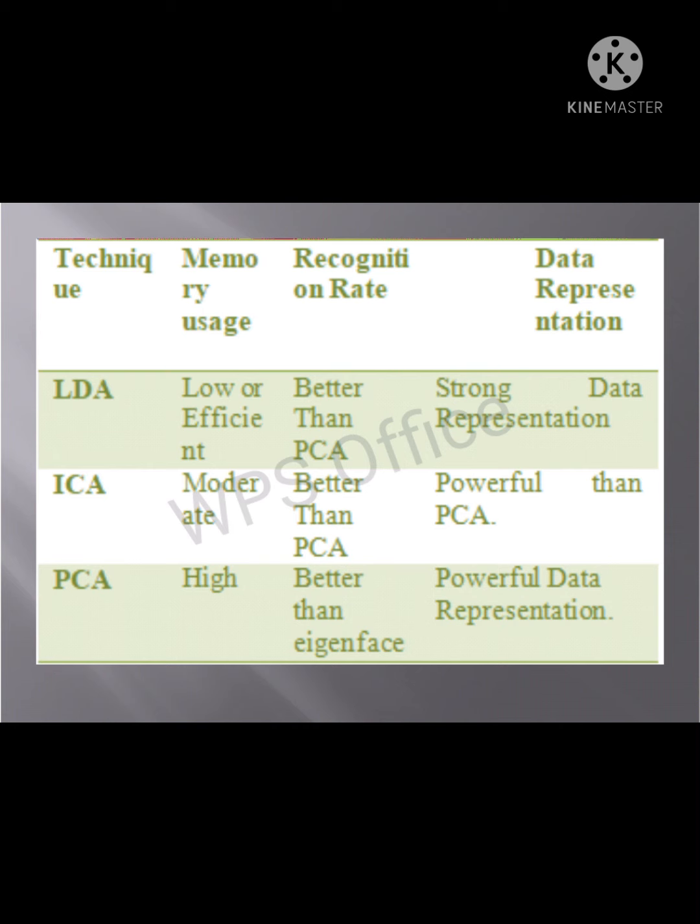In this comparison, LDA is more efficient, using these squares, because ICA has more powerful data representation. In PCA, the center face is taken; a proper face is required for training and testing. The proper image is required. In LDA, it requires two classes which will be separated. That's why LDA is better than the other two.